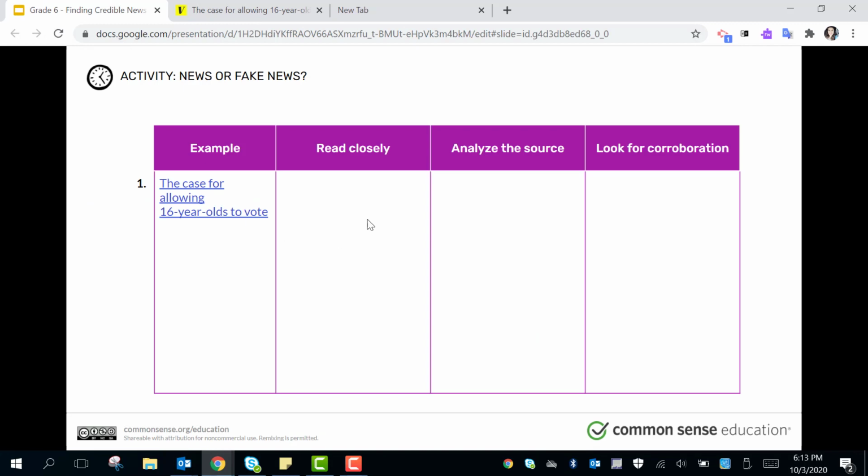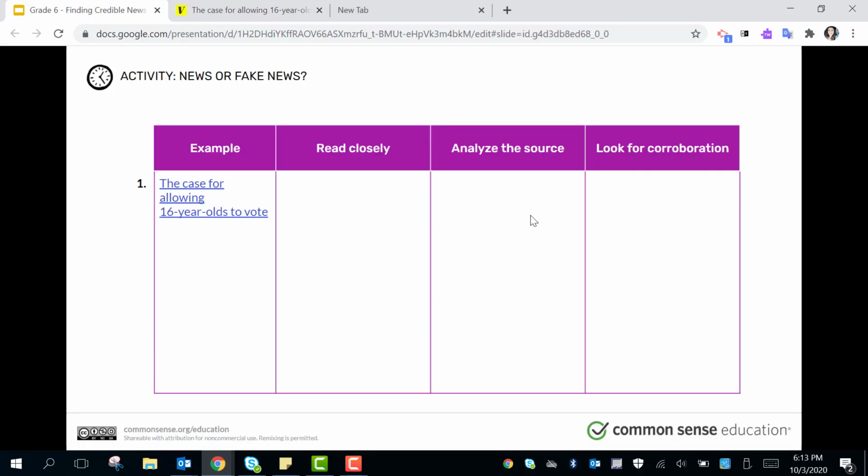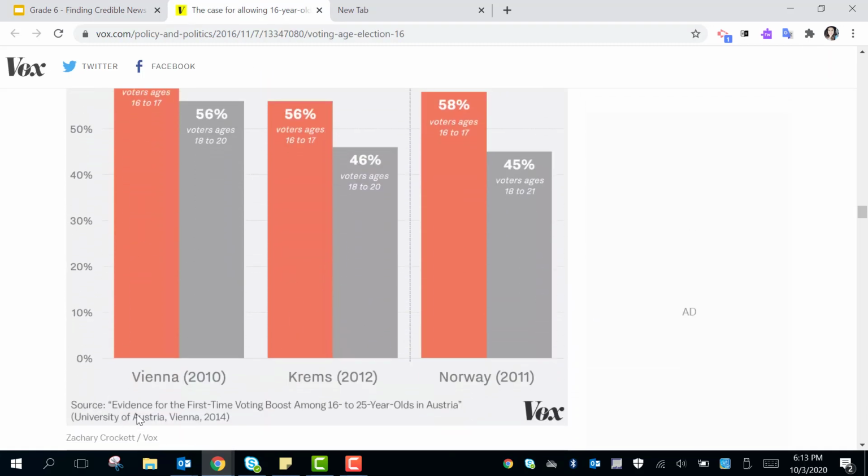So the first thing that we needed to do was read closely, and if we had time, I would have you go through all of this and read it all. The next thing would be analyzing the source. This is where I was looking at the different pictures and data to see, is there something that is cited, or they tell me where they got these numbers from.